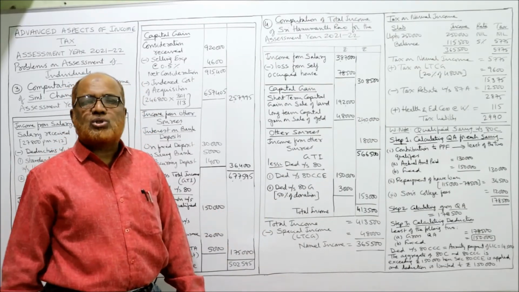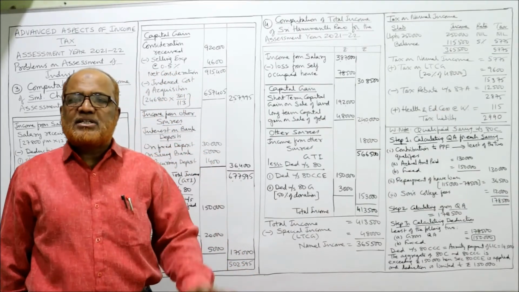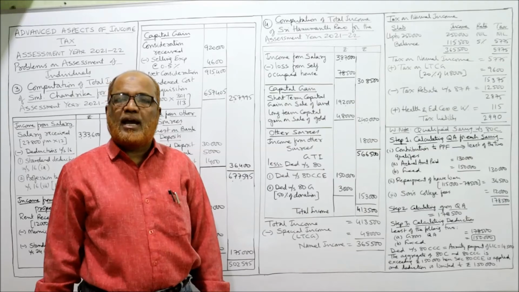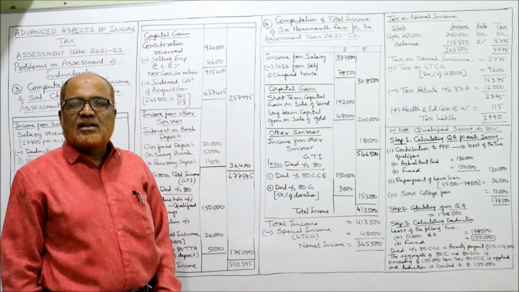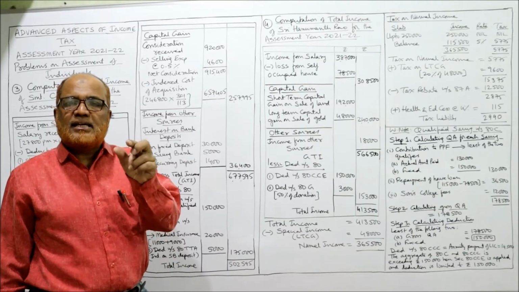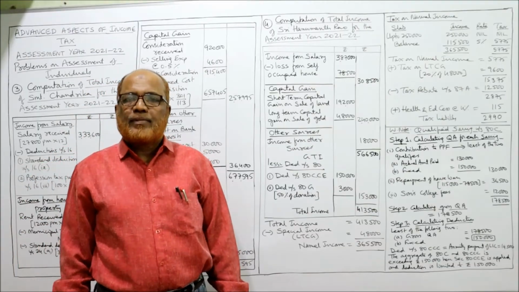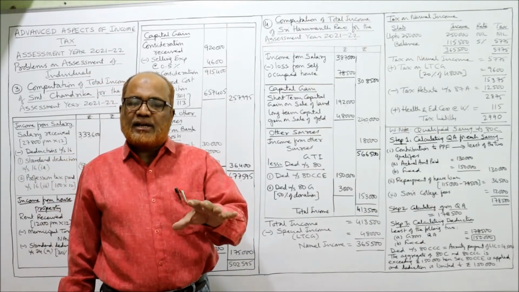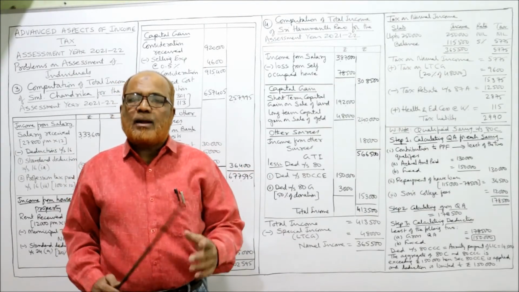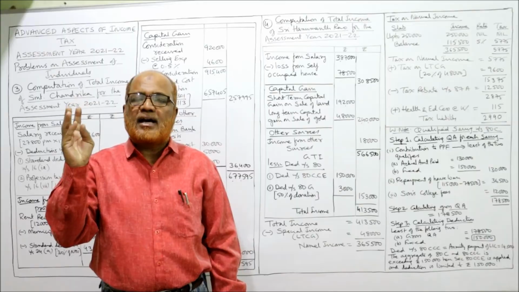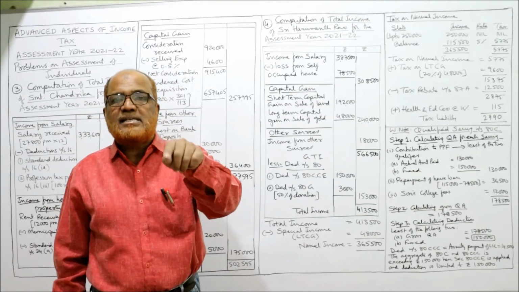Now GTI, gross total income, is 5,66,500. We got the GTI. From GTI, deductions under Chapter VI-A, section 80. The first deduction is under section 80CCE. When we apply 80CCE, a person has deduction under section 80C and 80CCC. In our problem, he has deduction under section 80C and also under section 80CCC.